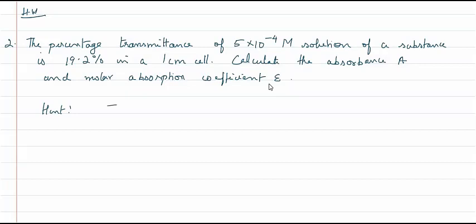Now here the hint is transmittance T is equal to I by I0, that is, it is 19.2% transmitted, so this is equal to 19.2 divided by 100, and the relation between absorbance and transmittance is given as A is equal to minus log T, and once you have found the A value, you can calculate epsilon value. Epsilon is equal to A divided by bc.